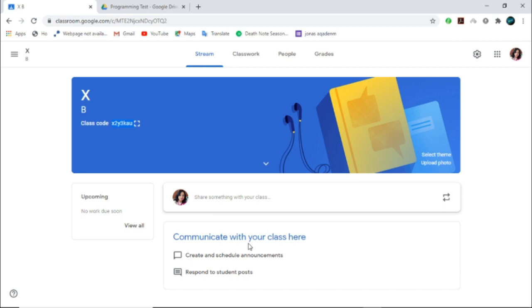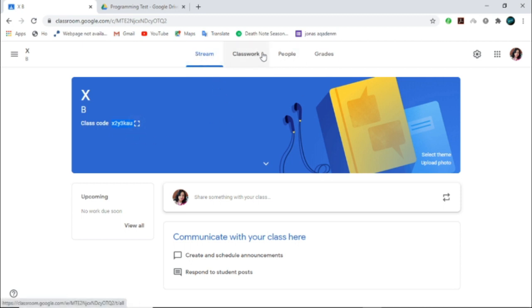But if you trust your students, you can share this class code on the WhatsApp group that you have already created. So this code they will use to join the class, right? You know how to share on WhatsApp. You can share this code on the WhatsApp group.